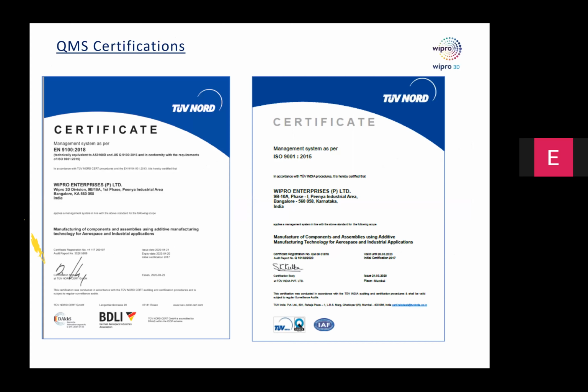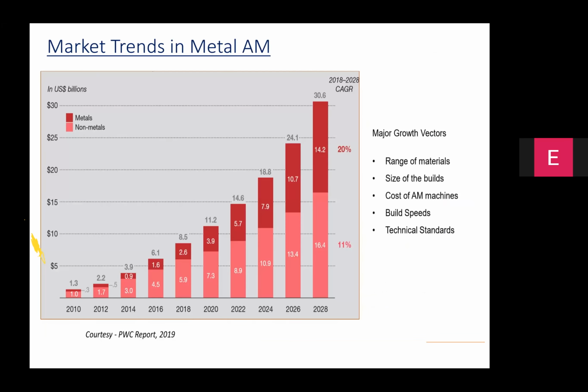There are quality management practices that you need to adhere to. So we at Wipro have been integrating the quality practices connected with the AS 9100, Lloyd's, NADCAP, etc. into our protocols.